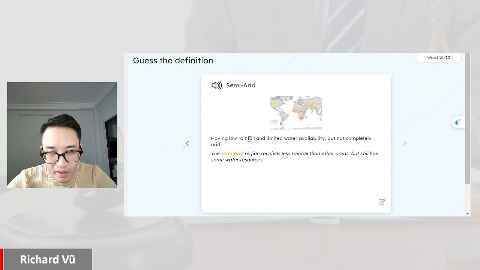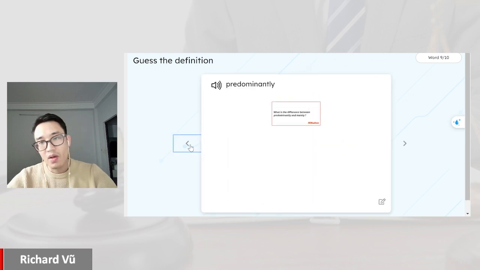Semi-arid: having low rainfall and limited water availability, but not completely arid. Predominantly. What does this word mean?